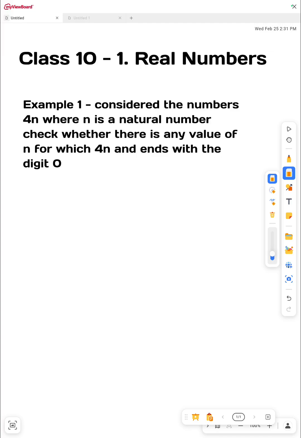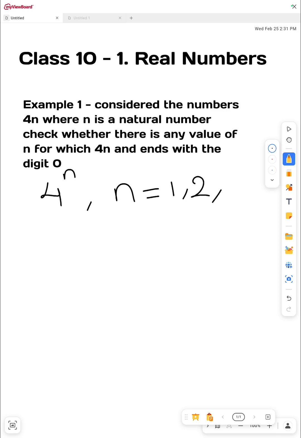This is example 1 from the textbook. And now I'll tell you. Let's first understand the question. Consider the number 4 power n where n is a natural number. This is not 4n, this is 4 power n. Okay? n is a natural number. Natural numbers means it will start from 1, 2, 3 and so on. Check whether there is any value of n for which 4 power n ends with the digit 0.